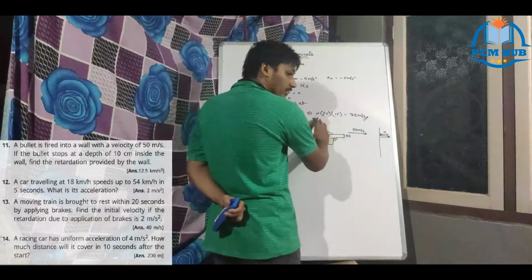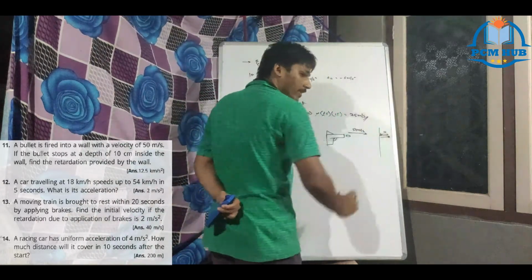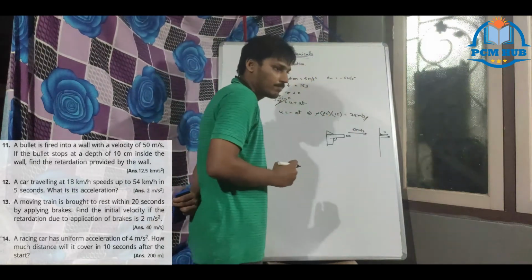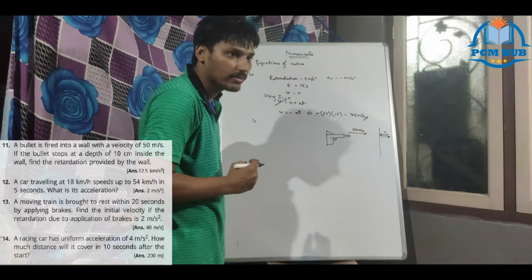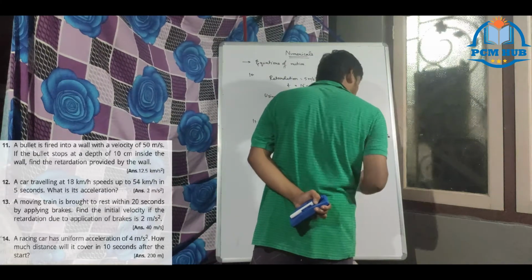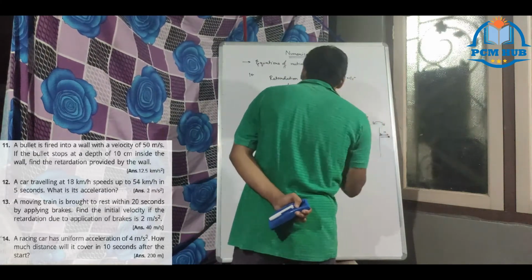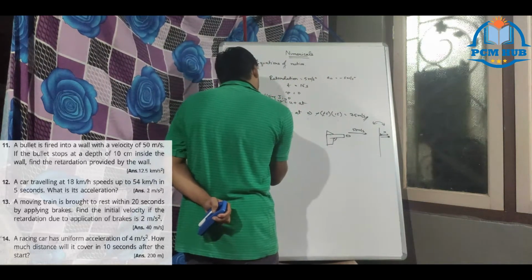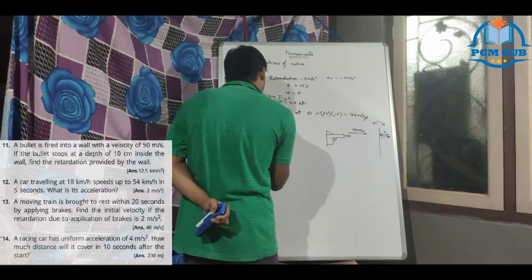Now this is the reference end, that is the observant end, that is the victim end. So we are taking the law here, kinematics here. That means it is coming with u equal to 50 meter per second, v equal to 0 meter per second.